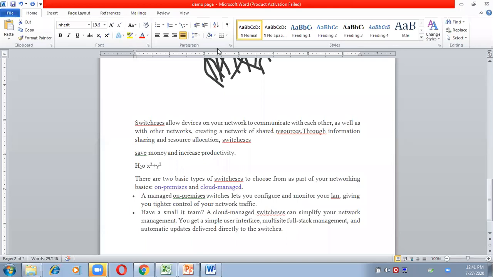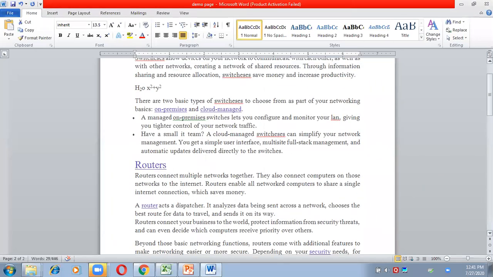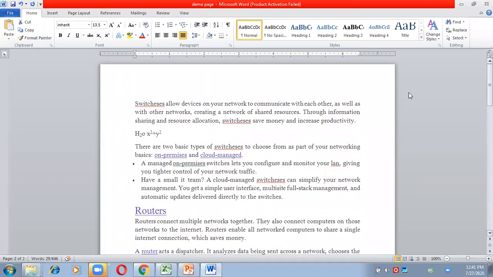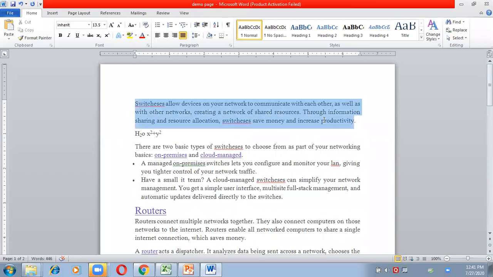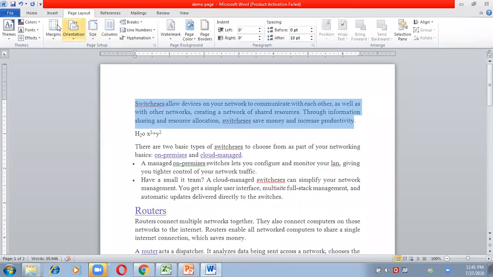Okay, next, after all the alignment, is indentation. What is indentation? Indentation means the space which you can leave after the first line of the paragraph. This is the first line of the paragraph, and after it I want to leave some space. That is indentation. For that I'm just selecting the paragraph, then going to the Page Layout tab.